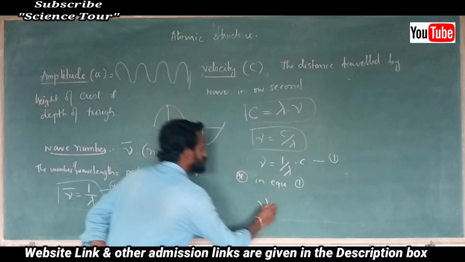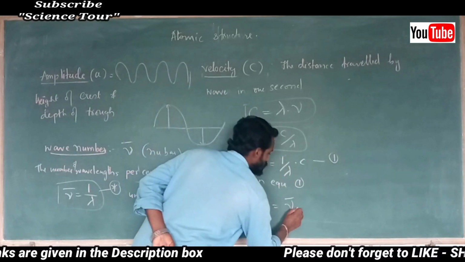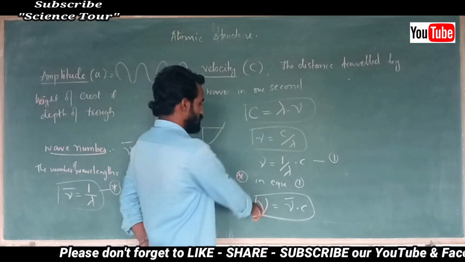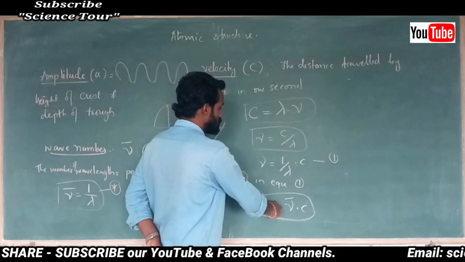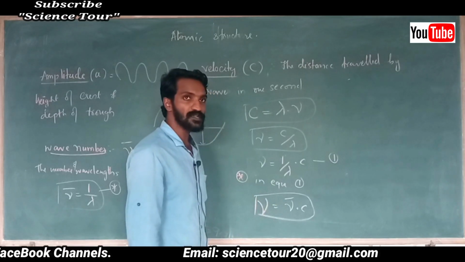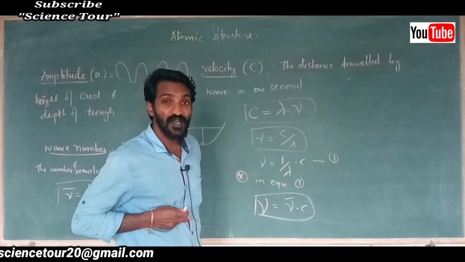That I can substitute. 1 by lambda is nothing but wave number, into c. So you got a new formula. This is the relationship: frequency is equal to wave number into speed of light.